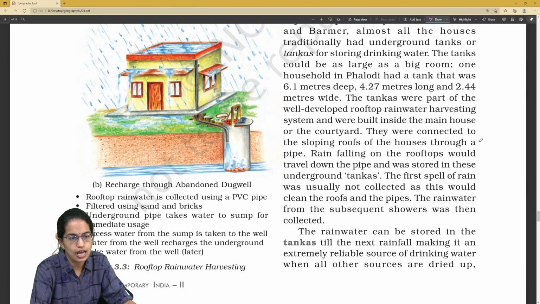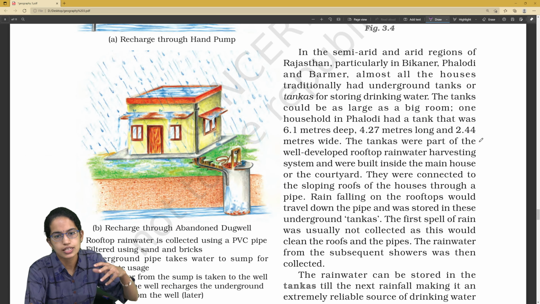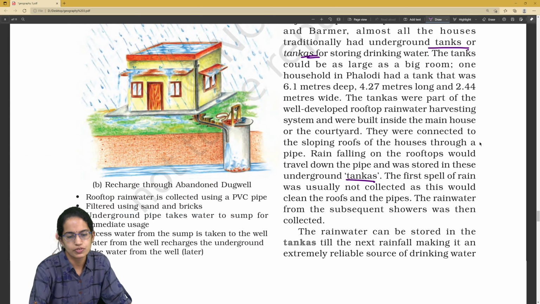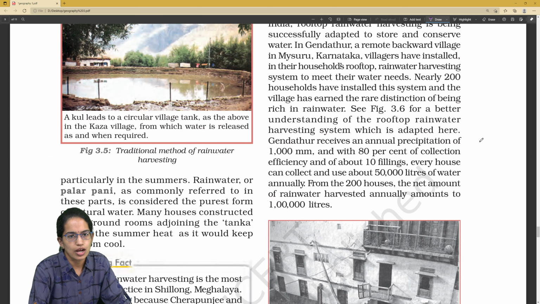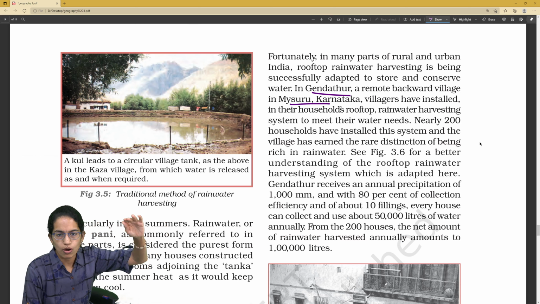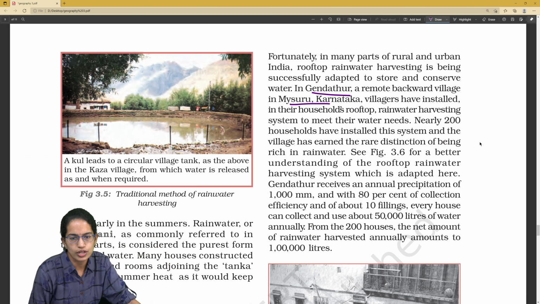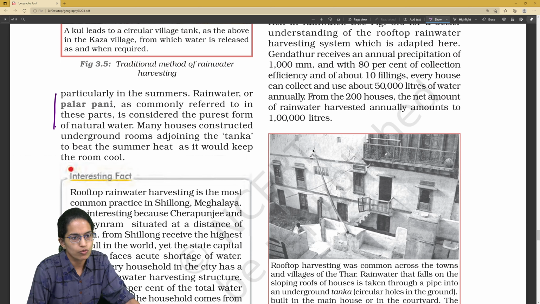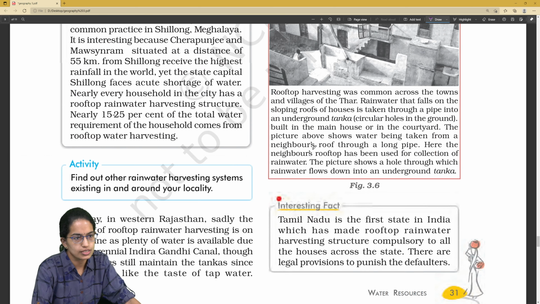So that is how we talk about recharge. Then we have the storage of water, which is known as underground tank or tankas, and how they are filled with the first spill of rain. Then we have various projects. One of the remote village examples of Gendathur in Mysore, Karnataka has been given, where rooftop water harvesting systems have been installed across the village. Similarly, we have Palar Pani, which is mainly for the purest form of natural water, the rainwater, and various systems have been built for conservation.